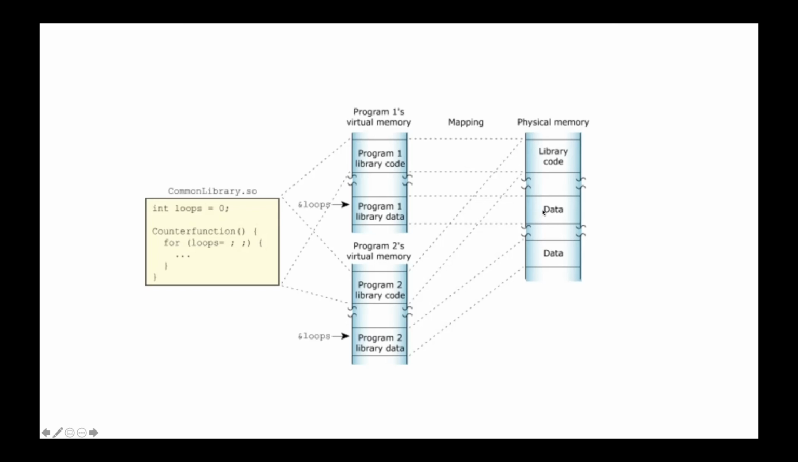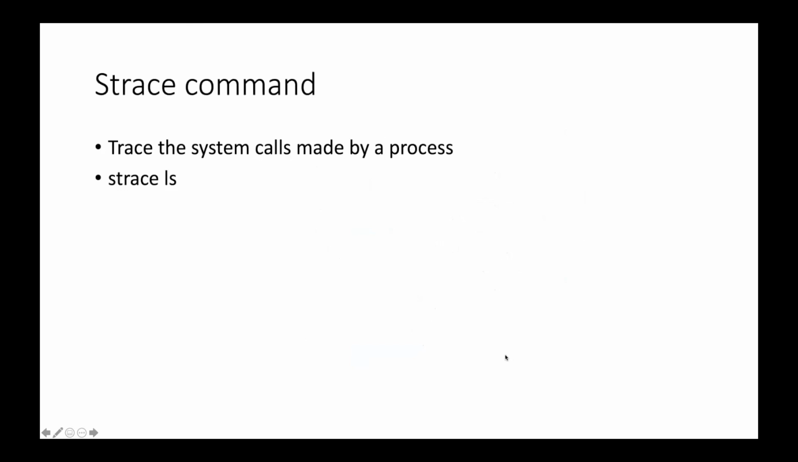But the data section, of course, cannot be shared. So for the data section, you have different mappings in the physical memory. For example, program 1 library data is this one, this is the mapping. And for program 2 library data, this is the mapping. So for the data part, you have to create multiple copies in the physical memory, but library code can be shared between both the programs. And that is the advantage of using shared libraries.